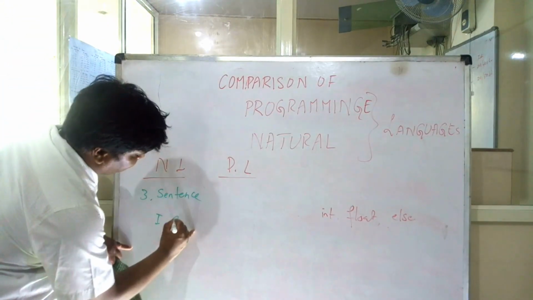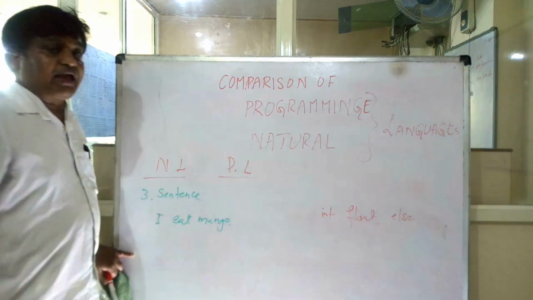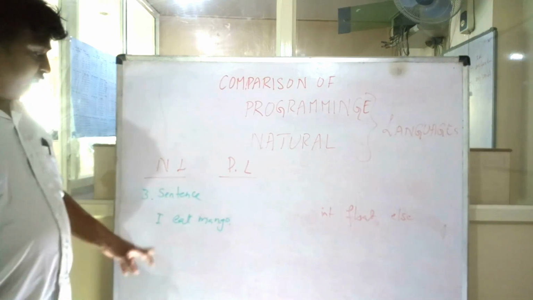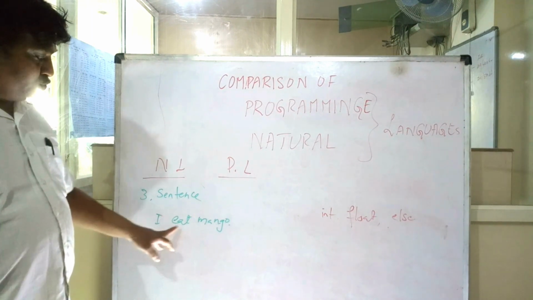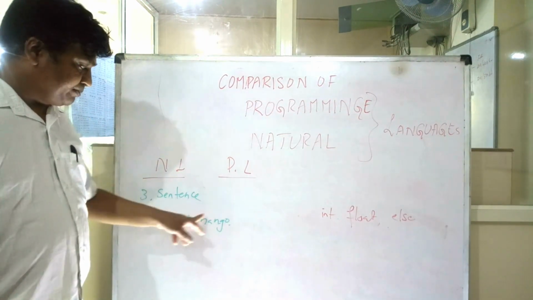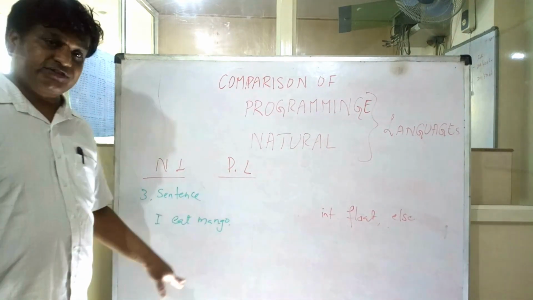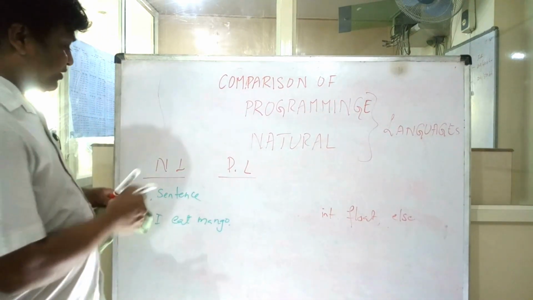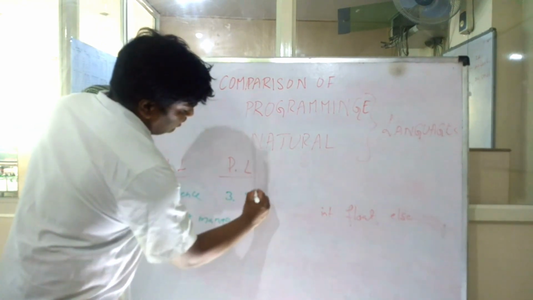I eat mango. There are three words in it, and three special symbols: full stop, one space, and another. Three special symbols and three words together are called one sentence. Here, the equivalent of a sentence is a statement.